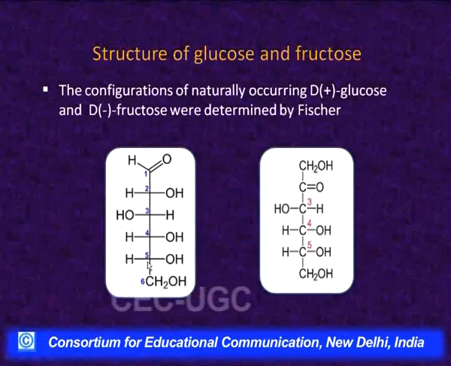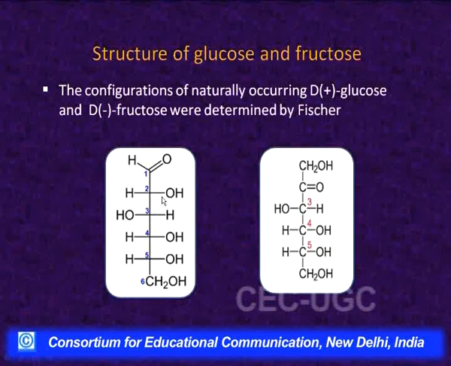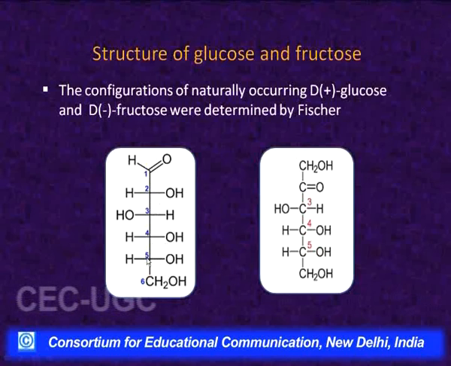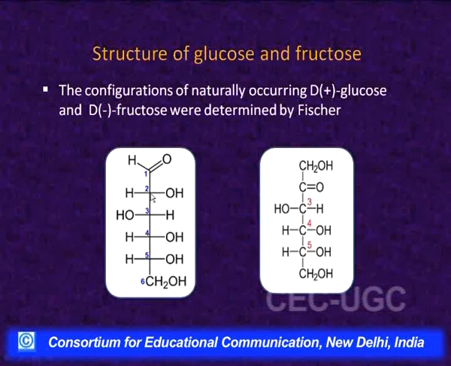Now, if we look at this configuration for plus glucose, where 4 asymmetric carbon atoms are there, then its mirror image, that will obviously be for minus glucose, the two isomers will differ in their configuration at all the 4 asymmetric carbon atoms, that is carbon number 2, 3, 4 and 5.